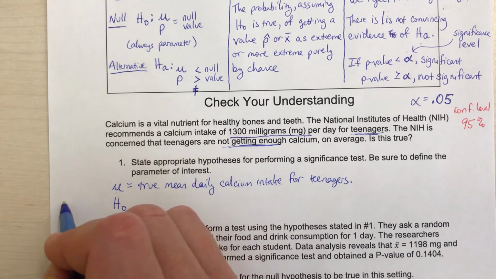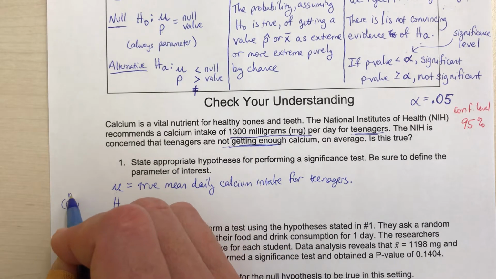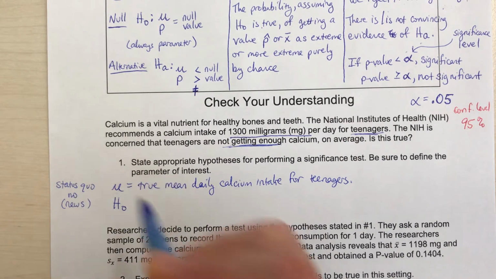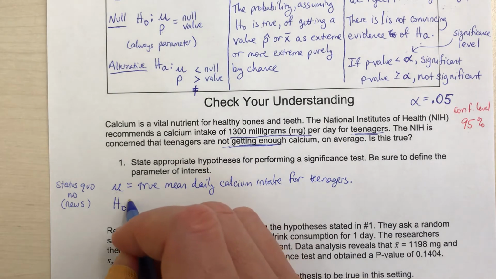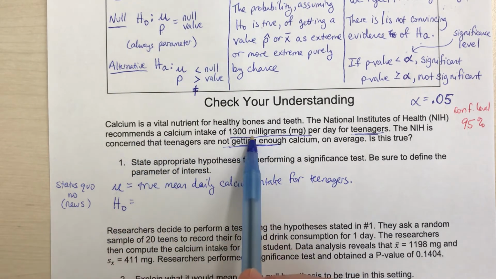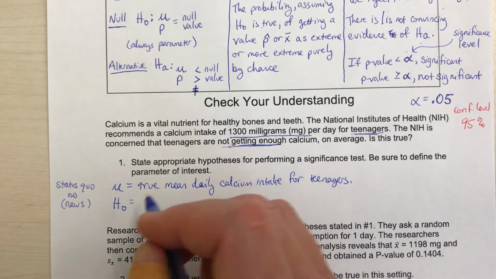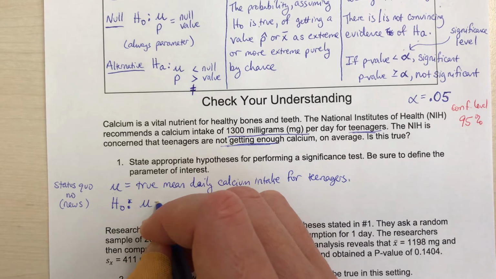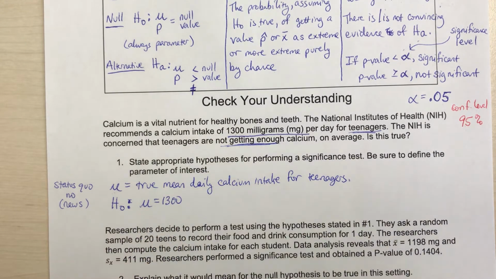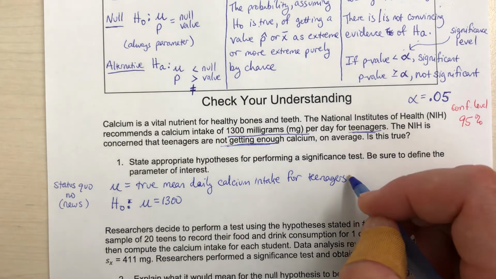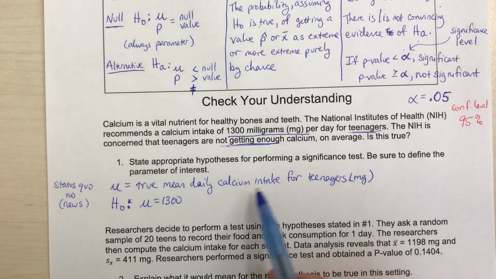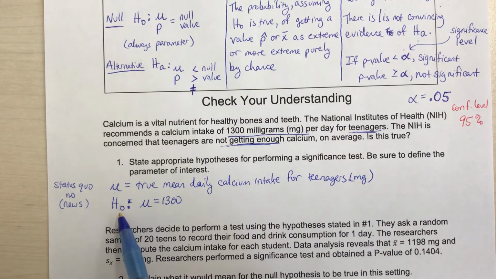The null hypothesis is what we're calling no news, or kind of what's the status quo. In this case, it would be the recommendation is 1,300. So our null hypothesis, okay, I'll put a colon there, is that the true mean is equal to 1,300. I'll go back and I'll also say this is milligrams, our daily calcium intake. All right, so the status quo is that the mean is 1,300.